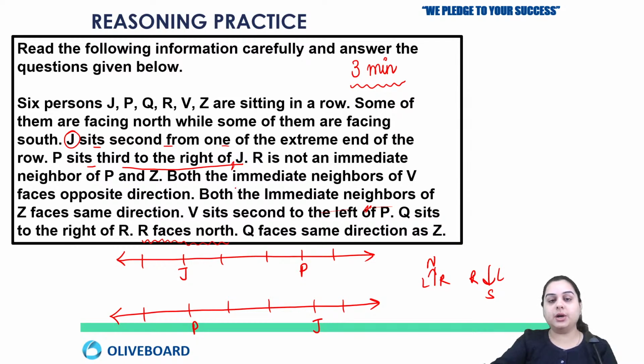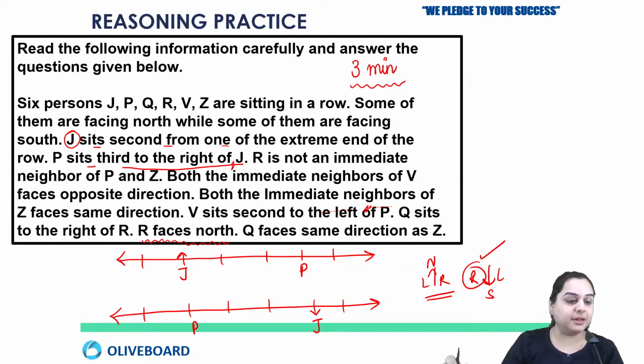So accordingly, how am I going to mark the facing? P sits third to the right of J. Where P is sitting, that is right of J. As you can see in the case of north facing, right is towards P. And in the second possibility, J will be facing where? See, if P is towards the right of J, so J should be facing south. You can see here, right of south is towards here.